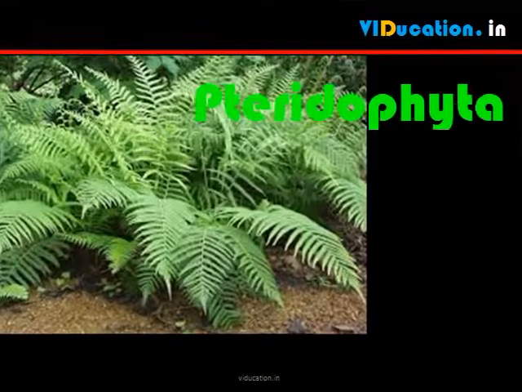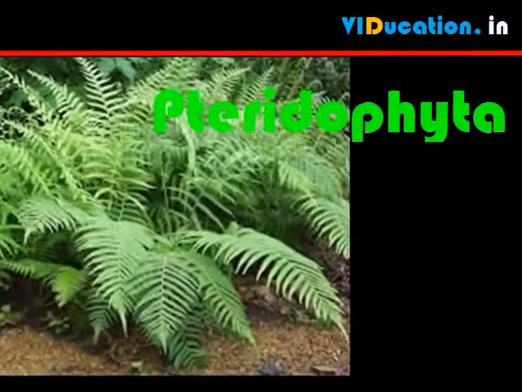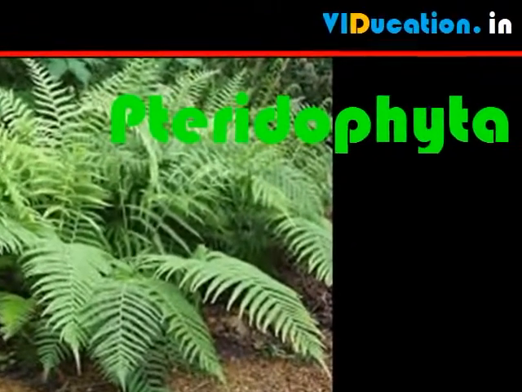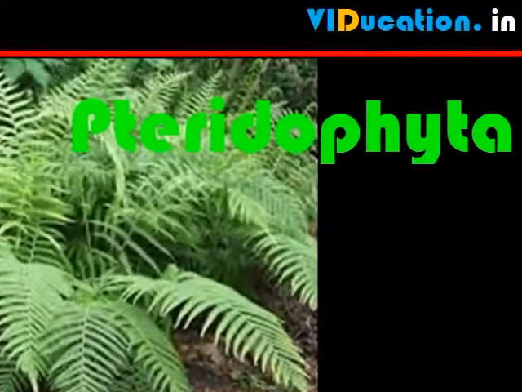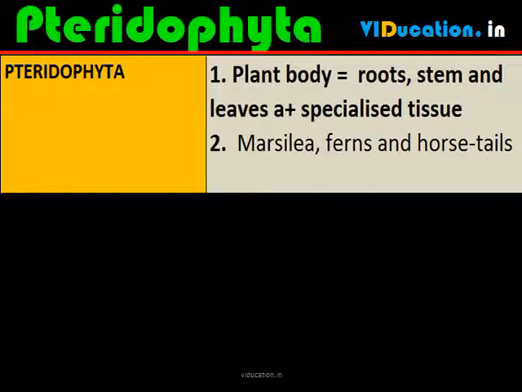Pteridophytes reproduce and disperse via spores. Because they produce neither flowers nor seeds, they are referred to as cryptogams. The group includes ferns, horsetails, club mosses, spike mosses and quillworts. In this Pteridophyta group, the plant body is differentiated into roots, stem and leaves and has specialized tissue for the conduction of water and other substances from one part of the plant body to another. Some examples are Marchantia, ferns and horsetails.